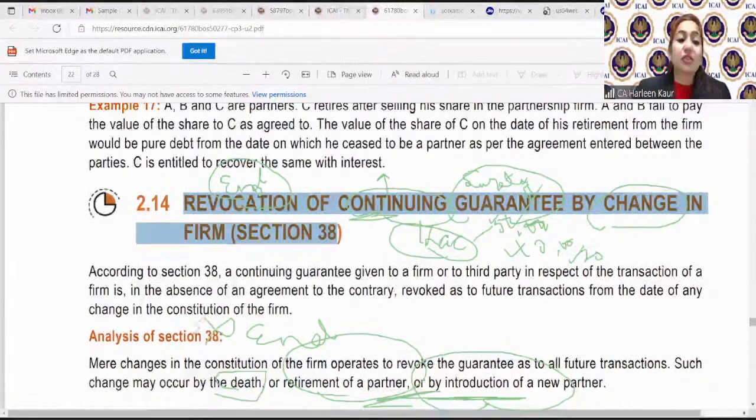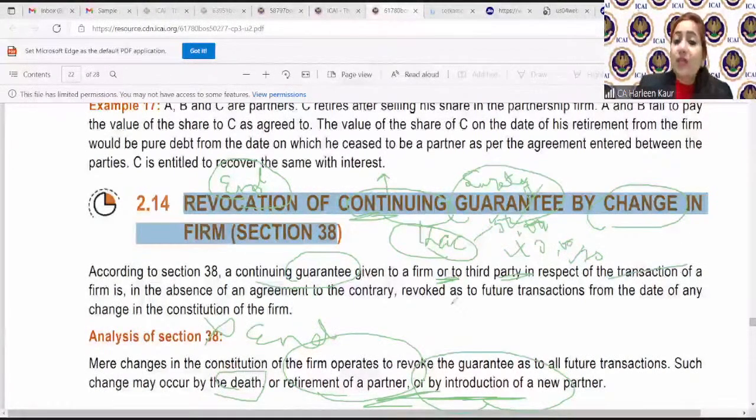So let us just read. Section 38 says a continuing guarantee given to the firm or to a third party. I just now explained to you the stationery example. What is the meaning of guarantee? This is a kind of guarantee where you're telling that, okay, tomorrow if this firm will not make the payment, I will make the payment. So sometimes the firm has got such a guarantee from outsiders or they have given the guarantee to third parties for the transactions of the firm.